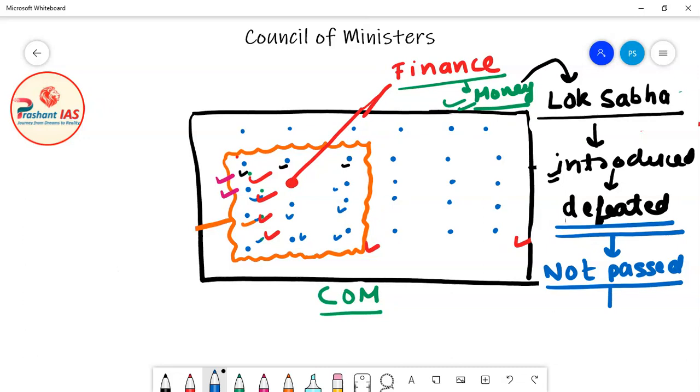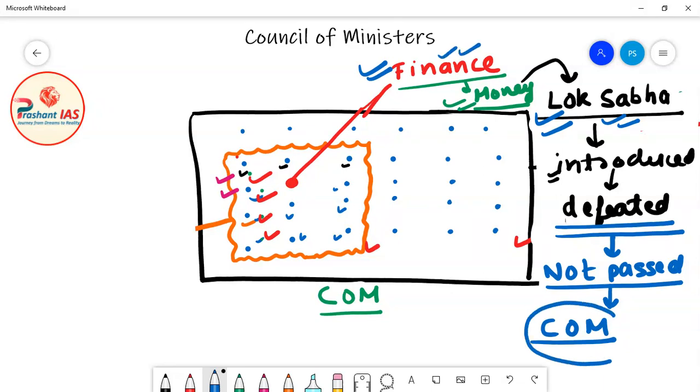Then it is not the defeat of only the finance minister, it is the defeat of the entire Council of Ministers. If a major policy of the government is defeated in Lok Sabha, then friends, it is not the defeat of a single minister, it is the defeat of the entire Council of Ministers.